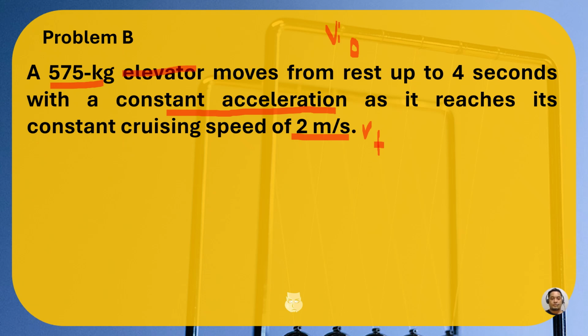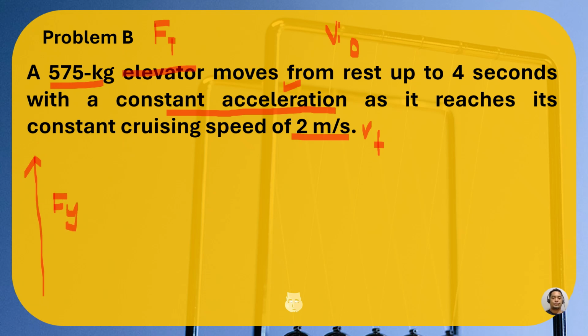So it involves an elevator, and its tension force is involved here, plus the acceleration. Acceleration is present. And an elevator moves upward, right? So we have our forces along the y-axis this time.